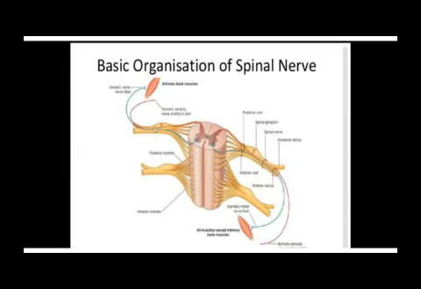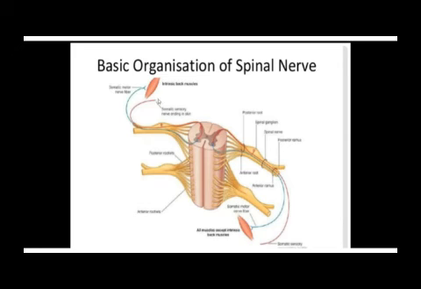Number 2, these spinal nerves contain both sensory neurons and motor neurons. Now, when a nerve has both sensory neurons and motor neurons, it is known as a mixed nerve. So, spinal nerves, which we're even looking at in the thorax, T1 to T whatever, abdominal wall, are mixed nerves because they have sensory neurons and motor neurons. Motor neurons are going to supply muscle. Sensory neurons are coming from skin and deeper organs, bringing sensations to the central nervous system.